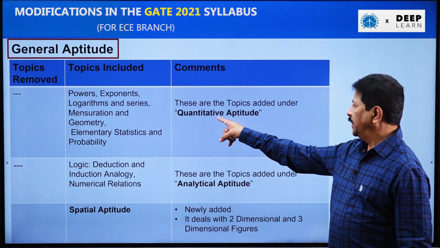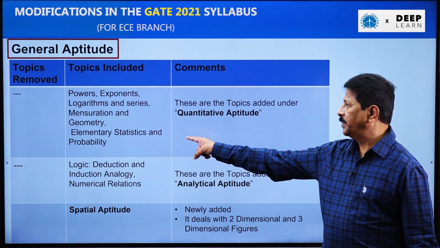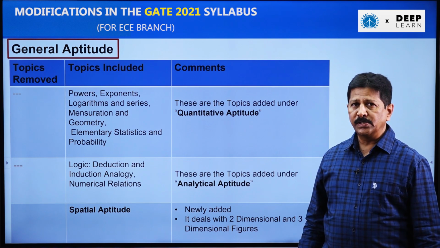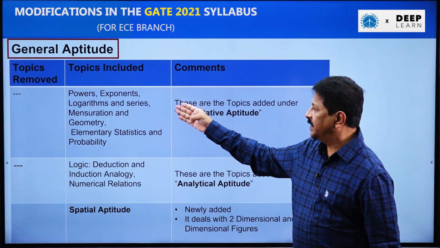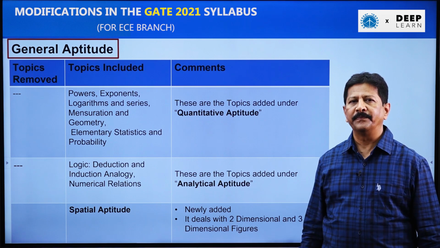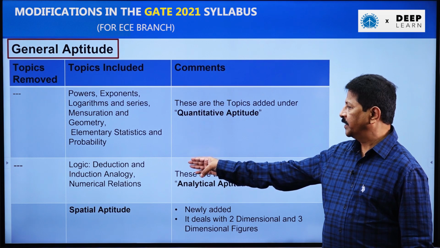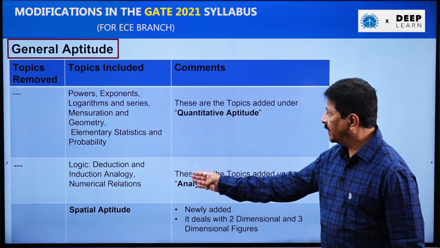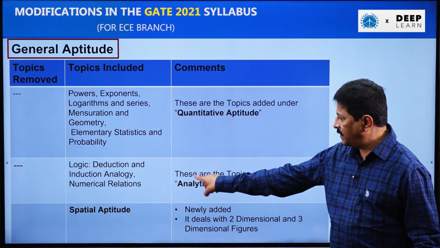As I said, in quantitative aptitude, elementary statistics and probability are introduced. Also, some series as well as powers and exponents are added to this quantitative aptitude. Earlier, it was not there. Coming to the analytical aptitude, deduction and induction analogy is introduced, and one more topic, numerical relation, is introduced.